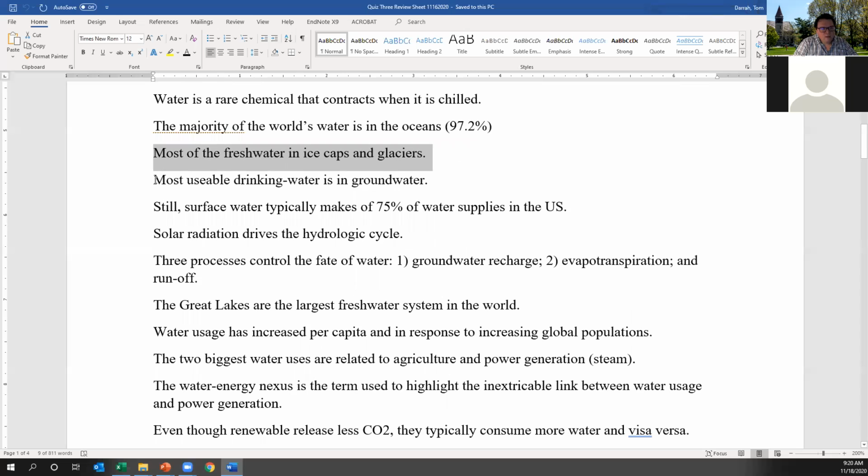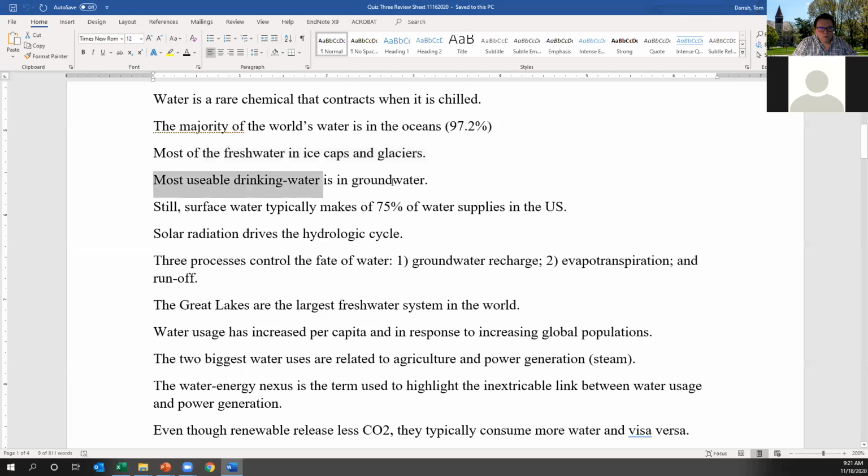As a result, the two sources of water that are actually available for the majority of people to drink, and even in the case I just gave you of the people living near the Himalayas and the Andes, they're actually not drinking ice caps and glaciers. They're drinking meltwaters from ice caps and glaciers that get into either groundwater or surface water. So the punchline there is that groundwater and surface water are two major sources of water that can be consumed for drinking water resources around the world.